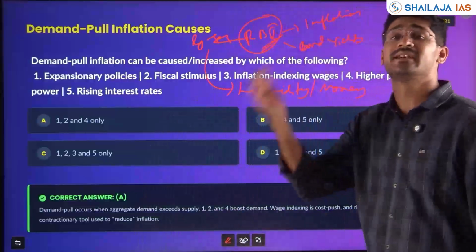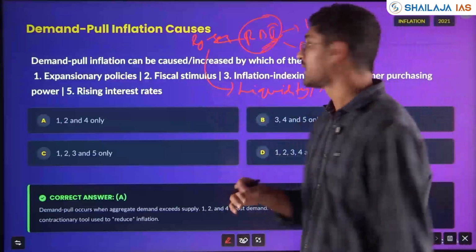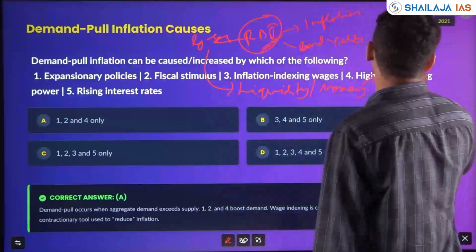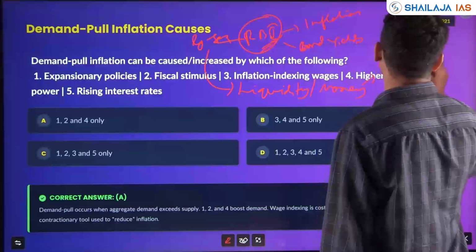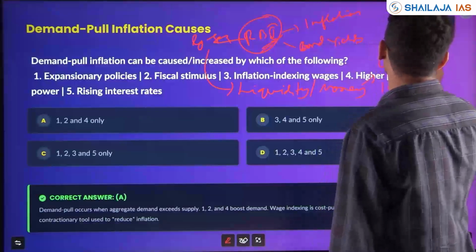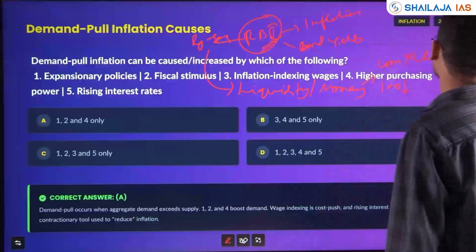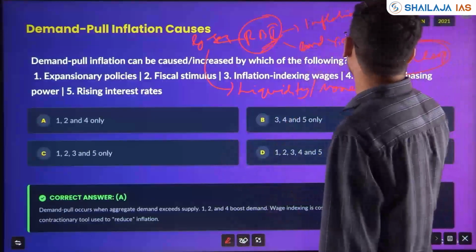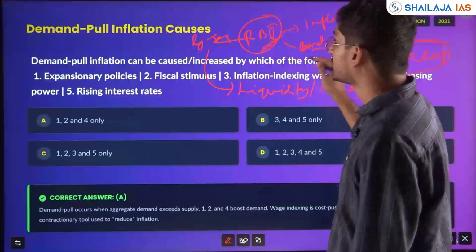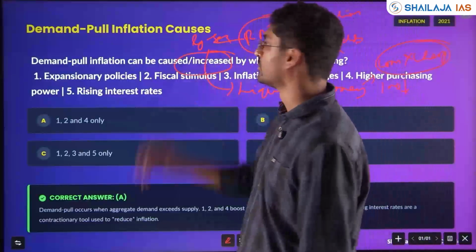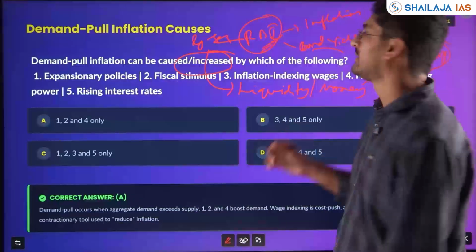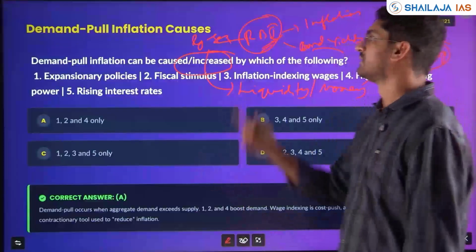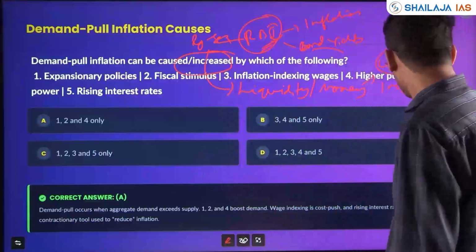If it increases interest rates, loans will not become cheap. When loans are not cheap, people will not take loans. Therefore, if money is not there, inflation will be reduced. So higher interest rates will reduce inflation. So the answer here is 1, 2 and 4.